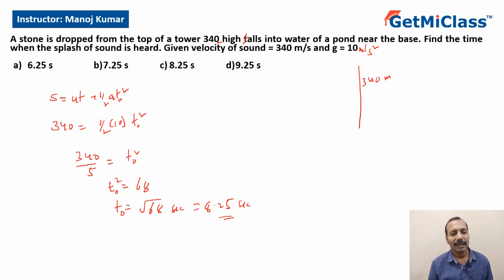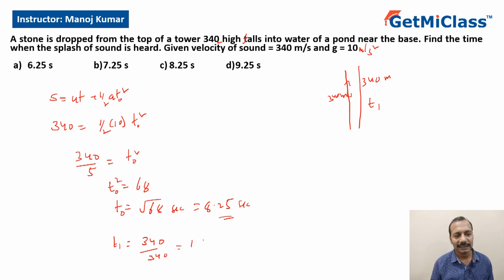Now after the splash is produced, the sound of the splash travels with a speed equal to the speed of sound to the observer, 340 meter per second. So I'll call that as t1. Time taken by the sound to reach the observer from the surface of the pond is 340 by 340, that is equal to 1 second.